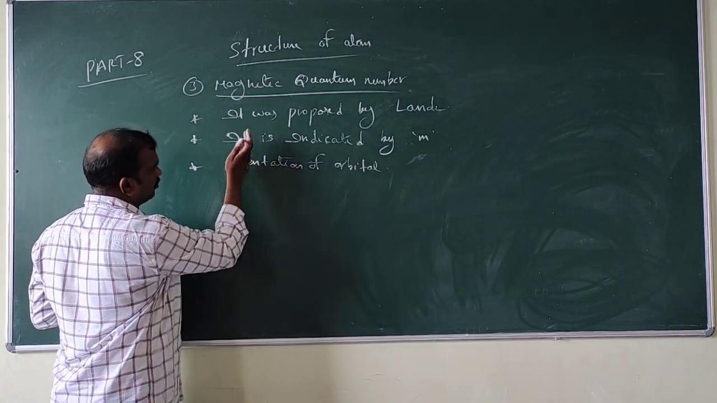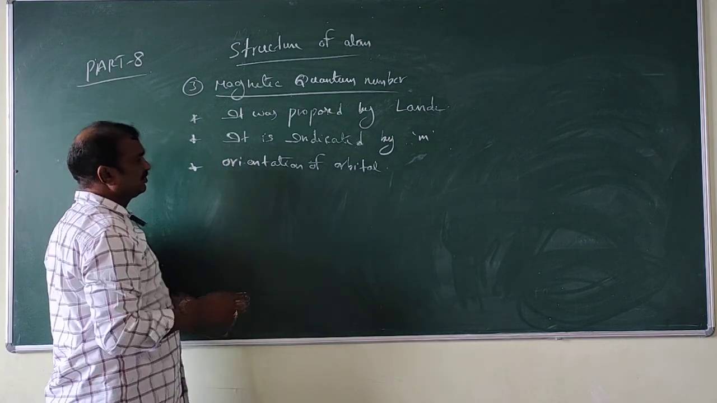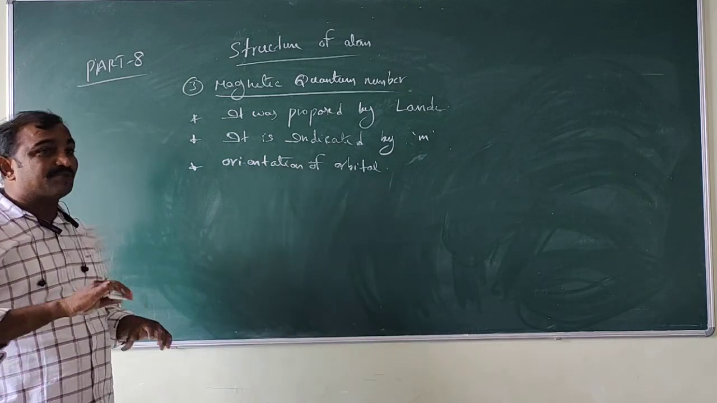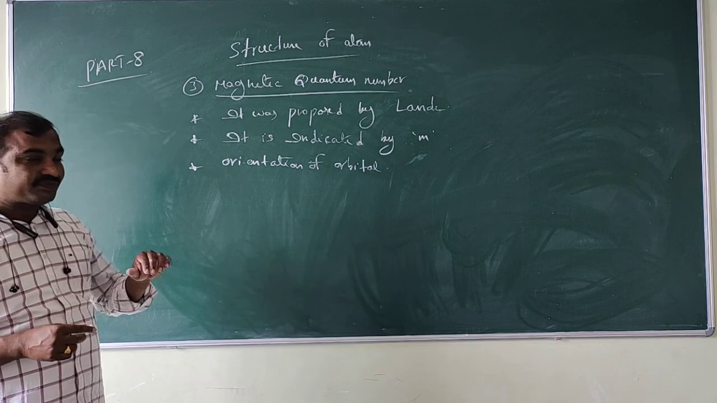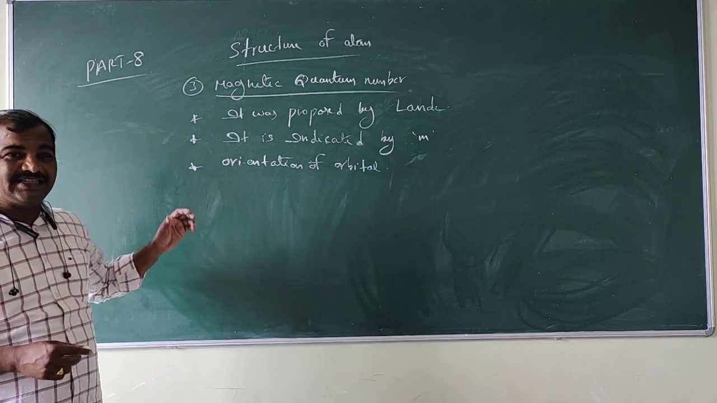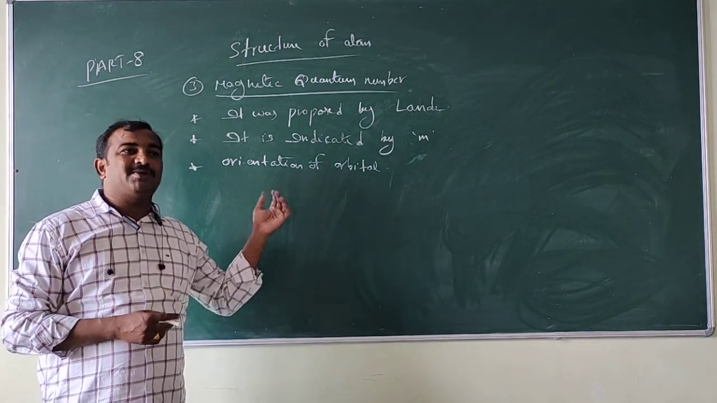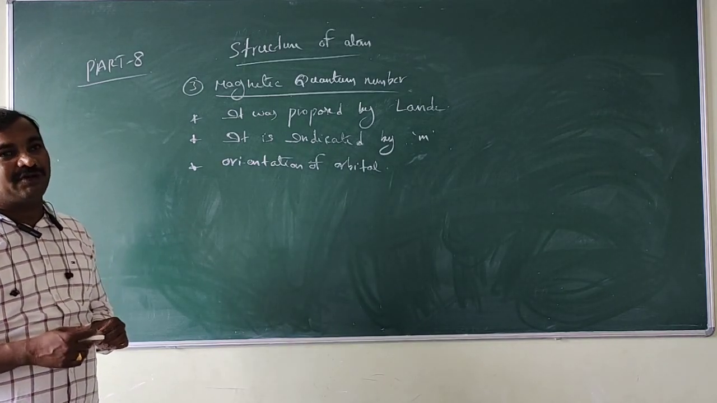Orientation of orbital, that means rotation of the orbital. Previously, size and energy came from the principal quantum number, and shape of the orbital from the azimuthal quantum number, and here we discuss the orientation of the orbital.